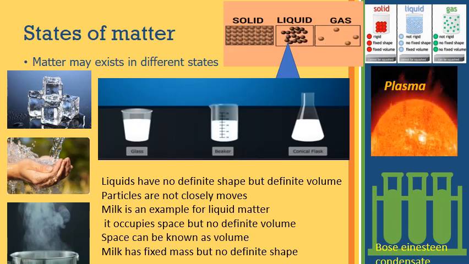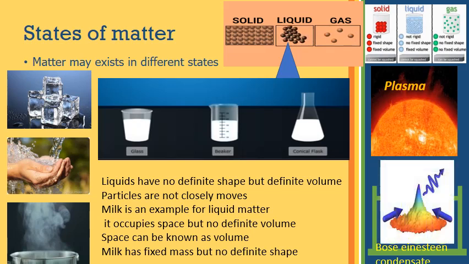So what is this? Which state of matter? Plasma. Good. And it is Bose-Einstein condensate. Very good.